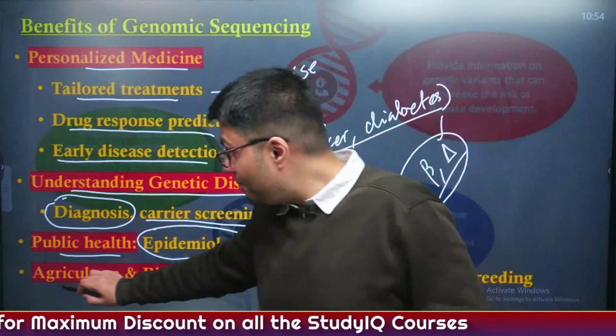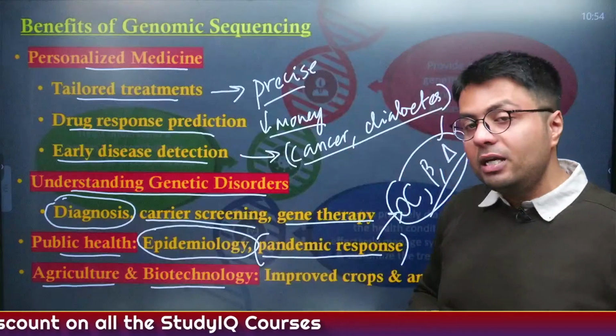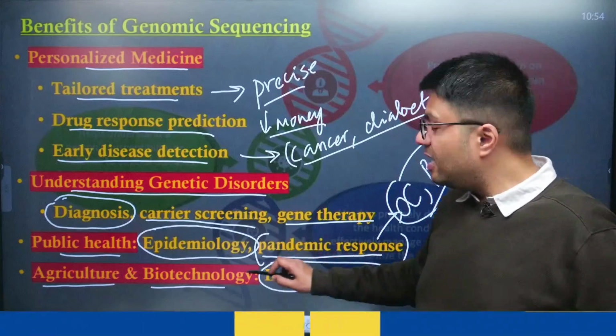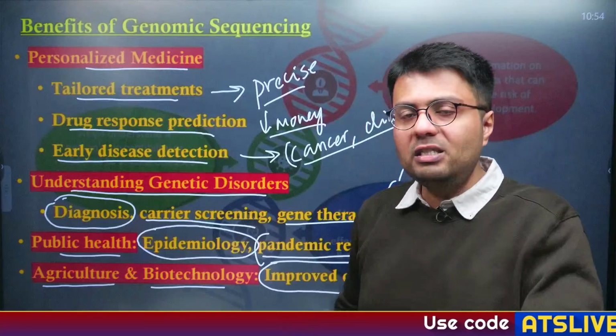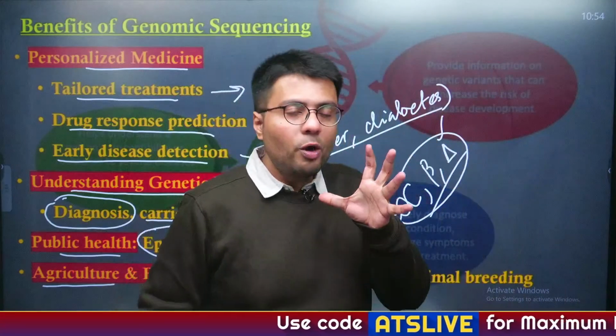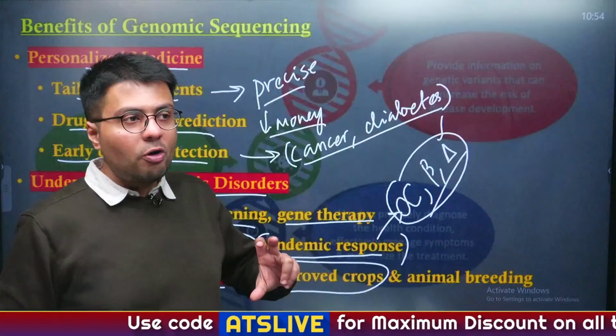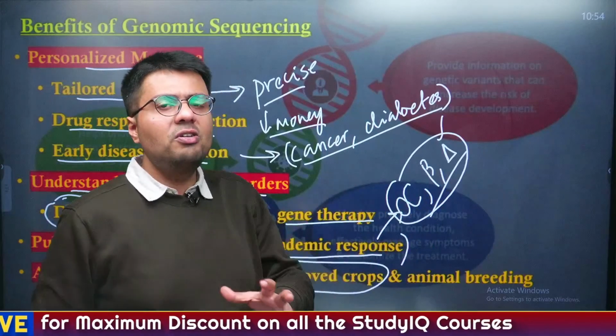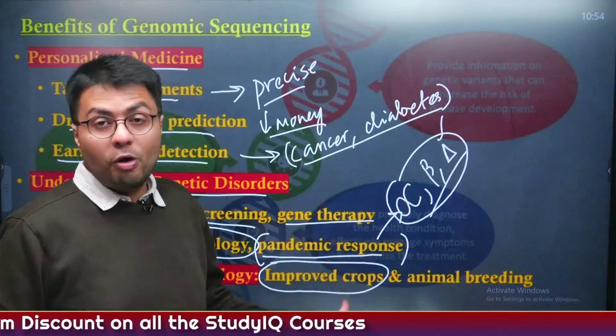Also, it can be very helpful in agriculture and biotechnology because we can make crops more improved by genetic sequencing. By genetic sequencing, we can identify what kind of traits are there in a particular crop which can be enhanced in order to increase its yield, in order to increase its resistance from pests and also from droughts.